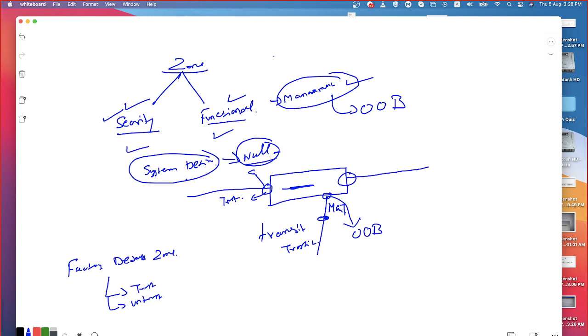Let's see if the box has booted up or not. Obviously it should have booted up. Anyway.